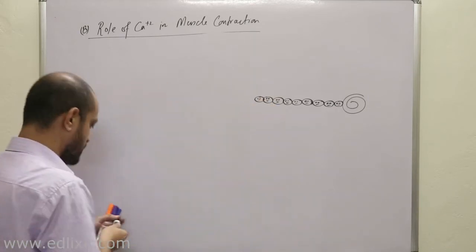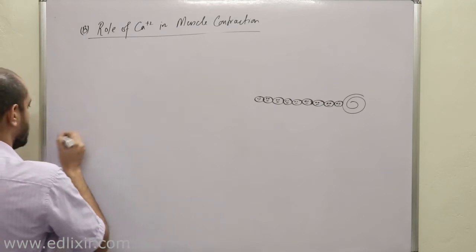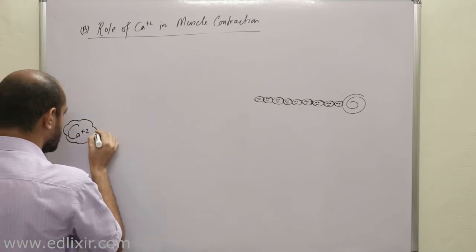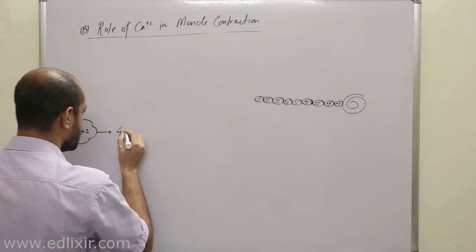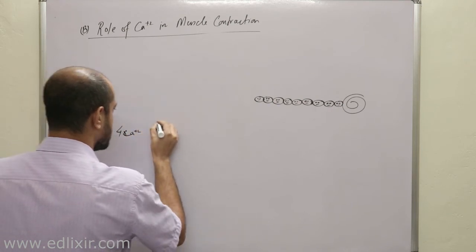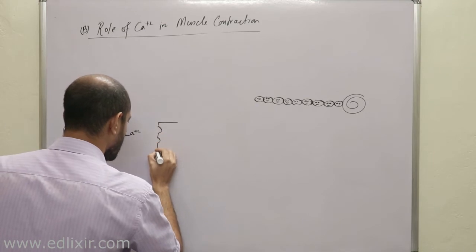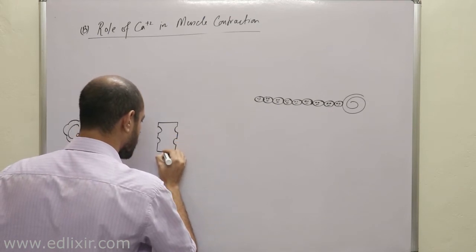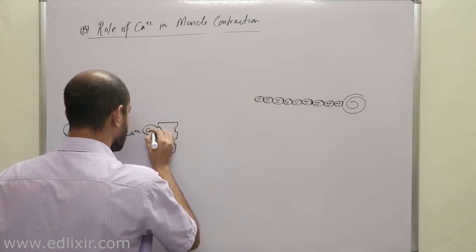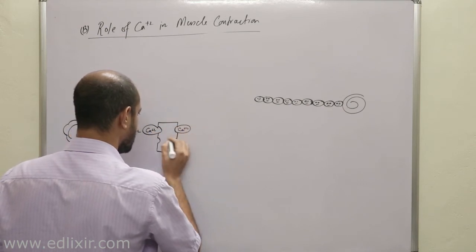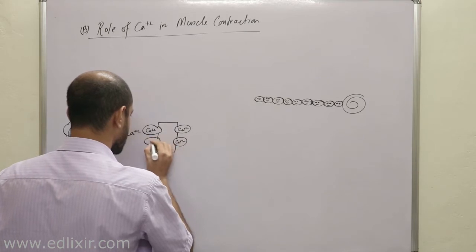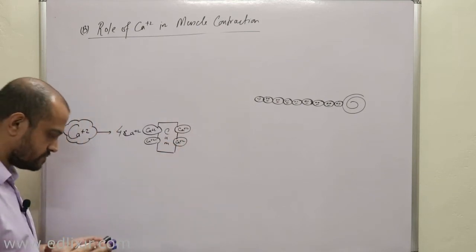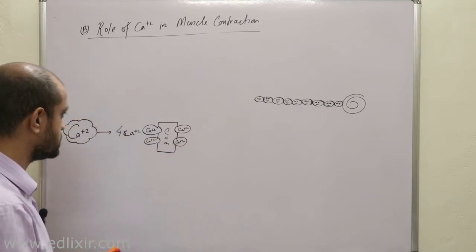Clear? Now listen. Calcium again will interact with calmodulins. Four calcium ions will interact with calmodulin. A very important part here we need to understand is this.